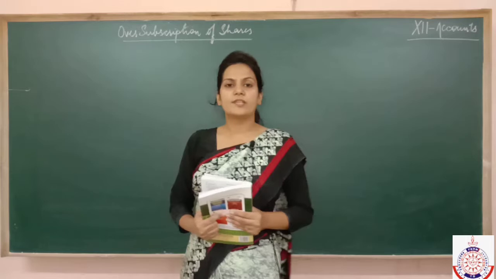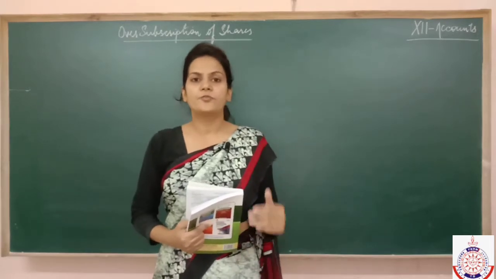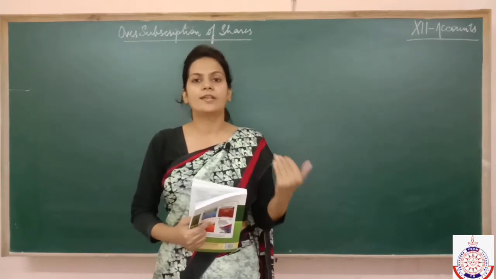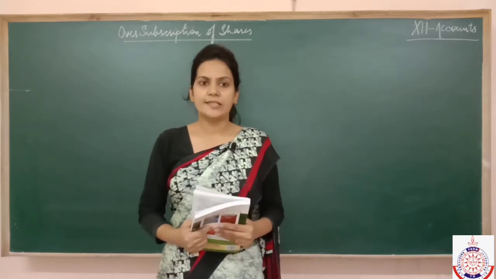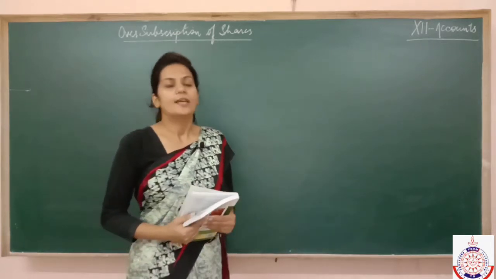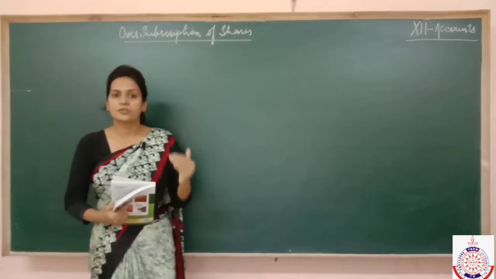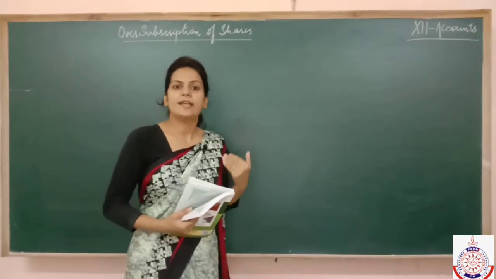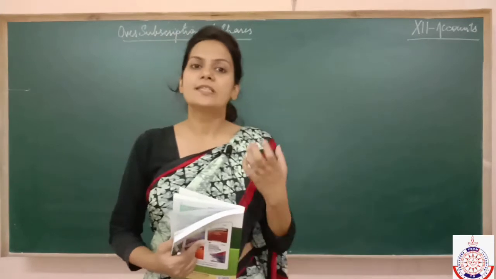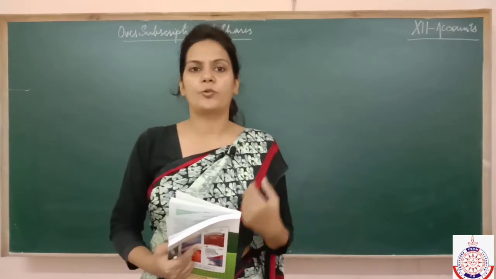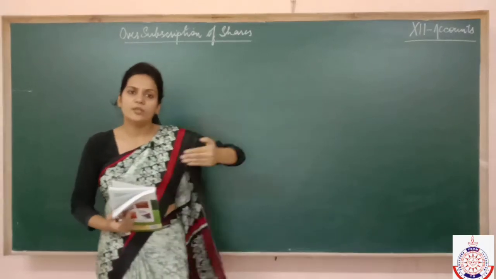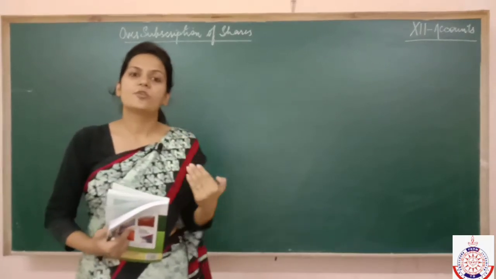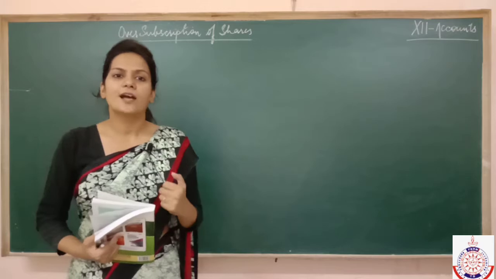Yes, now come to the next topic, when we have to adjust the money on allotment as well as on call. As I told you, now we are going to discuss the second case. In the previous case, what did you observe? We were adjusting the excess application money which we received only on allotment. But now we have to adjust the excess money on allotment as well as on further calls. Let's see how it happens.